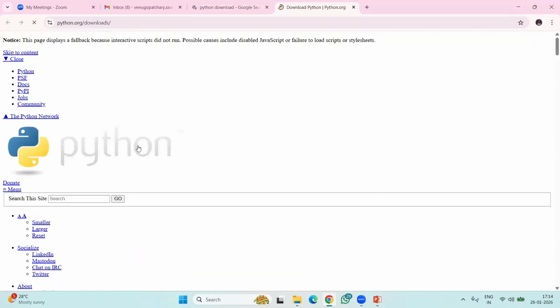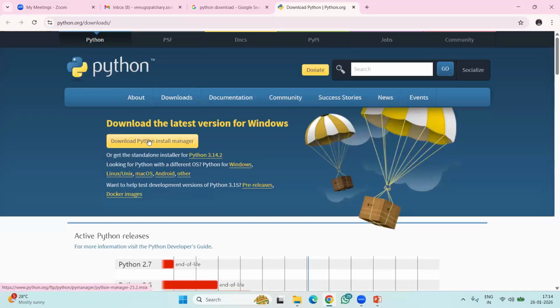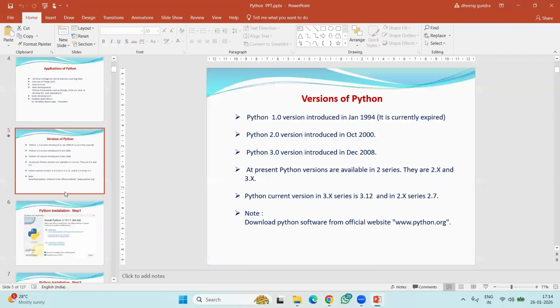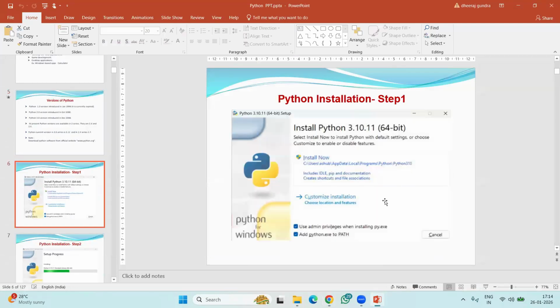Here, see, Python download. There is a button here, which is for Windows by default. If you want to download for Mac or any other like Linux, you also have some links here. If you click on this button, it will be downloaded. You can also install it. Once you click on the downloaded file, you can see some screens. This screen is very important. I showed this in the last session, right?